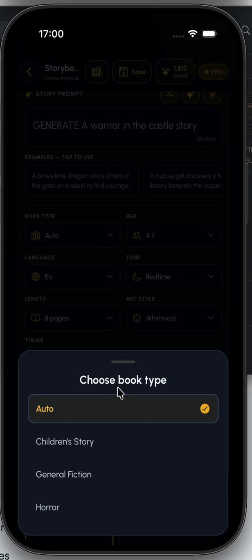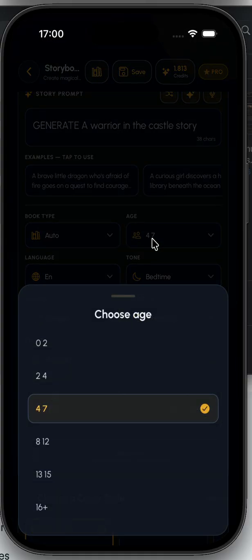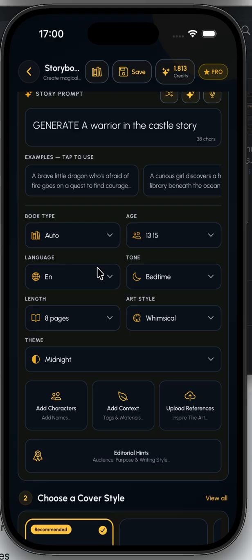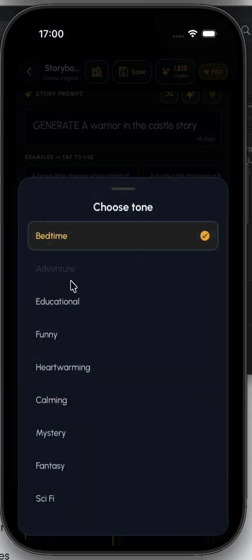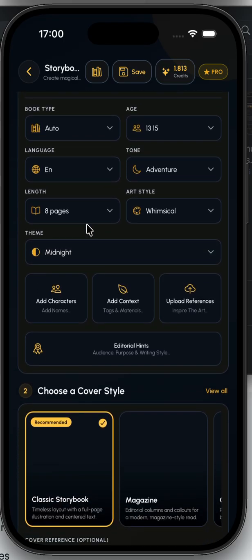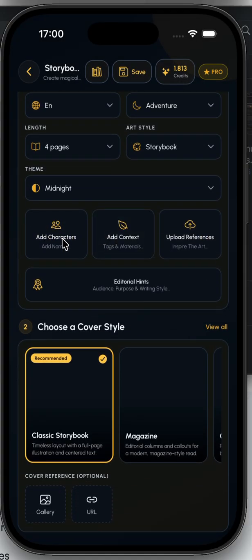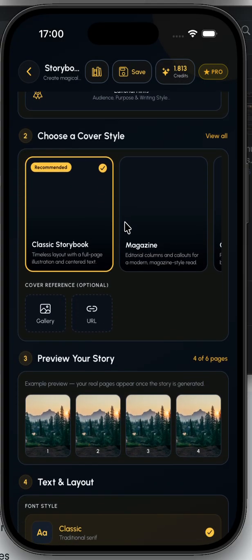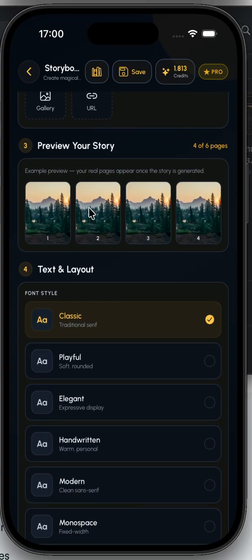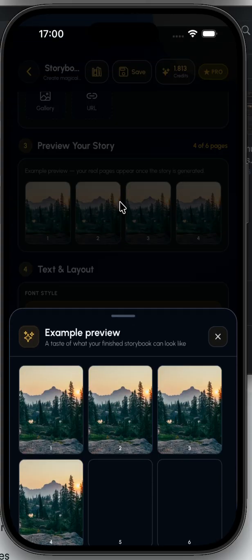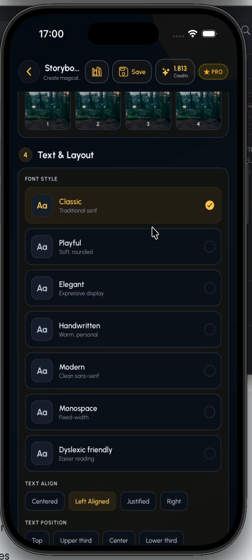We can build the type of the book, the age, for example, this one, the language, the tone, inventory, the number of the pages for the storybook. We can add some characters, otherwise it will be empty. We can select some previews. I need to update here.